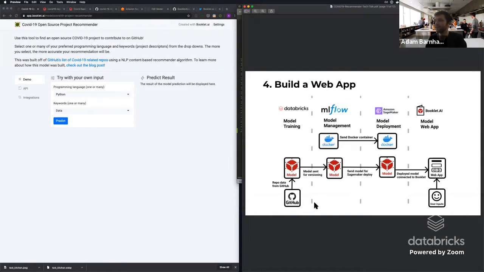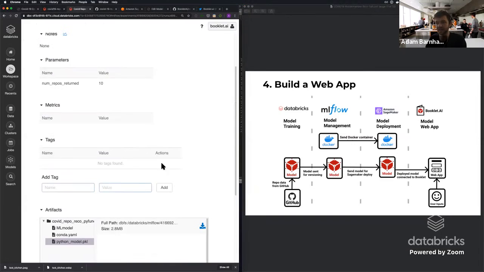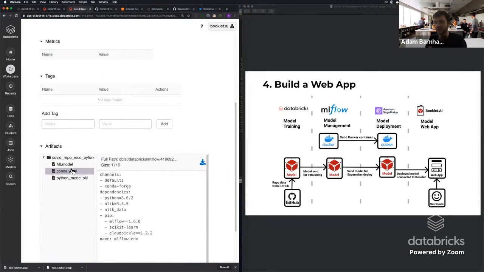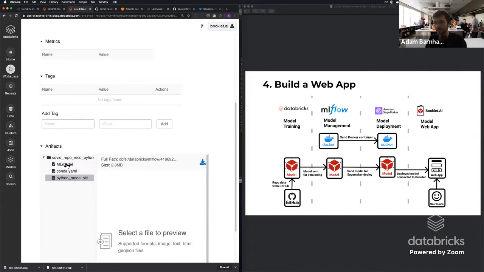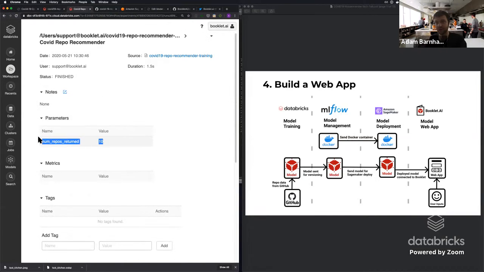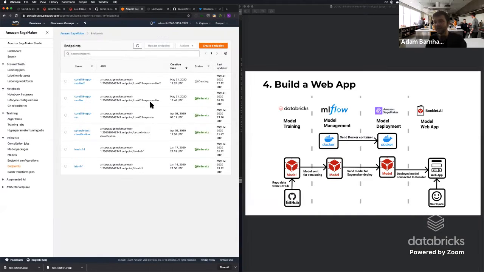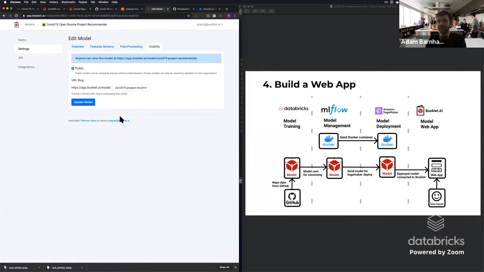So in summary, to go back to the overall view here, we went through the process of training the model in Databricks. We went ahead and used MLflow inside of Databricks to manage the model and set up the different artifacts and also information about the parameters that we want to have stored with the model. From there, we went ahead and deployed that model on SageMaker. You can see the other one is still creating because it takes a little bit of time. And then finally, we took that model that we had deployed with SageMaker, and we went ahead and configured it inside of Booklet.ai.